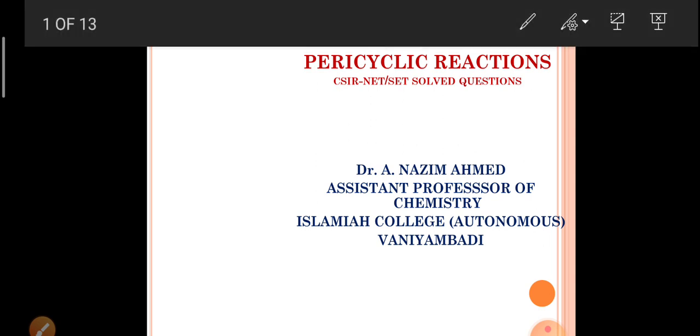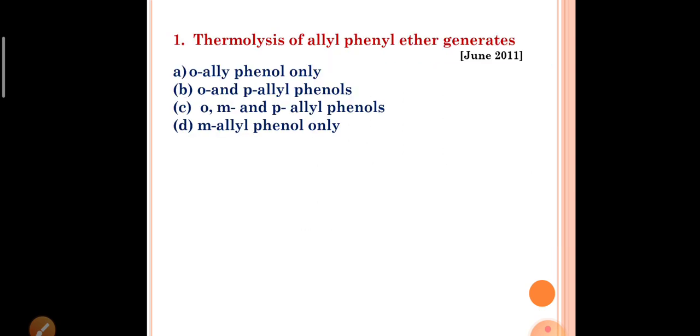Based on that, some of the questions. Question number one. Thermolysis of allyl phenyl ether generates. The four options are given. Option A, ortho-allyl phenol. B, ortho and para-allyl phenols. C, ortho, meta and para-allyl phenols. D, meta-allyl phenols only.